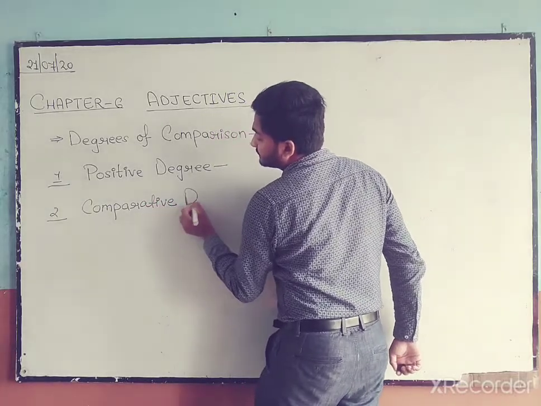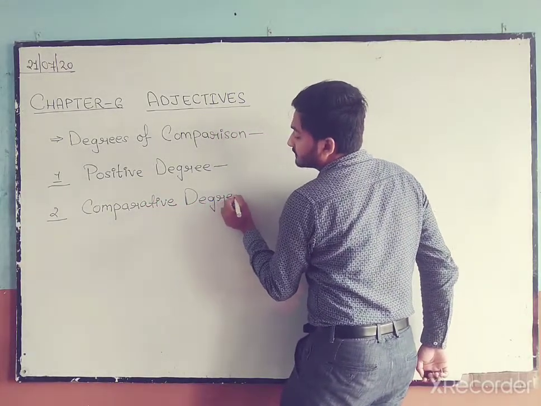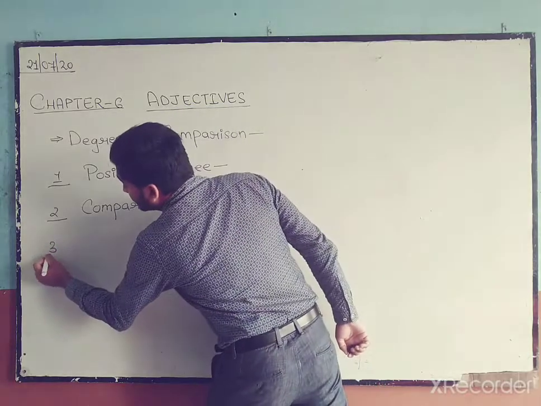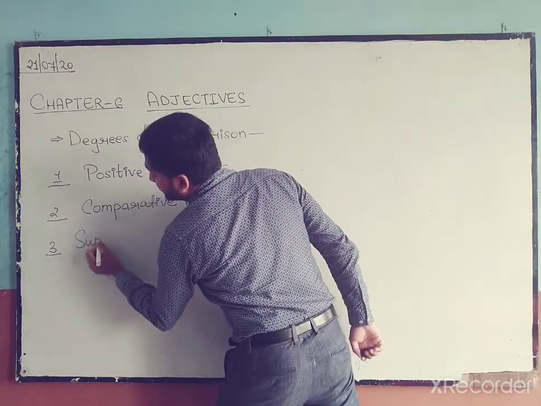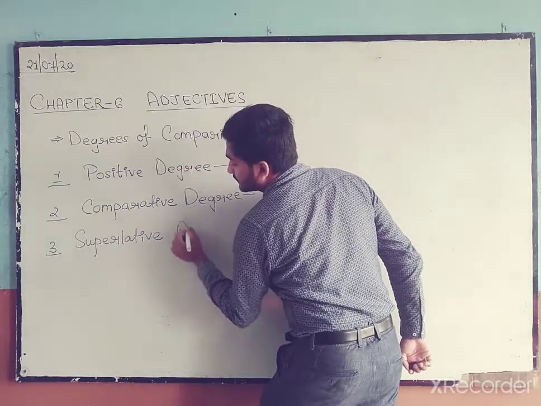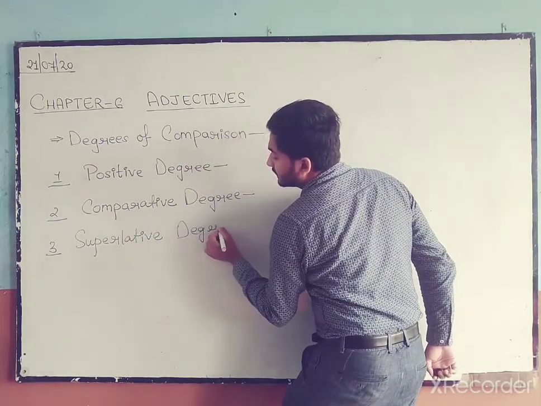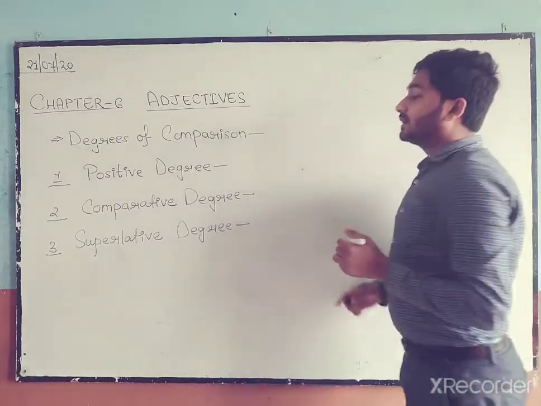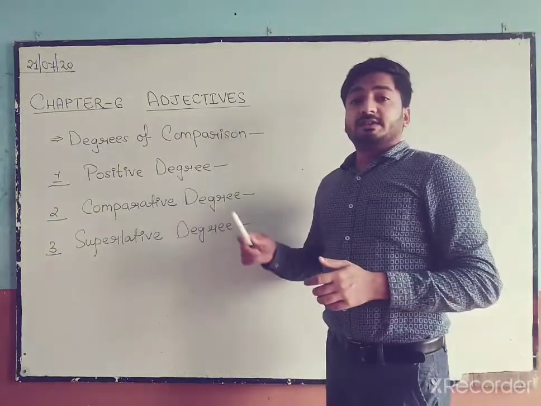And the third one is superlative degree. So first is positive degree.